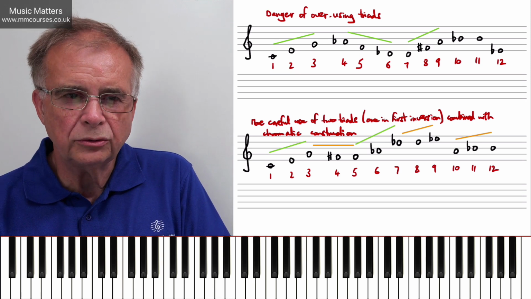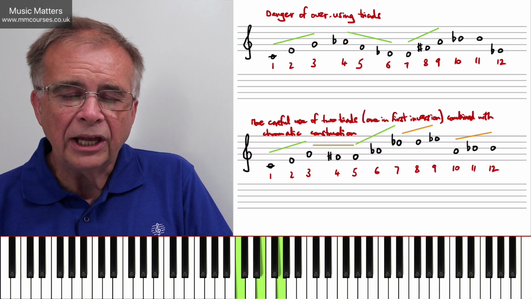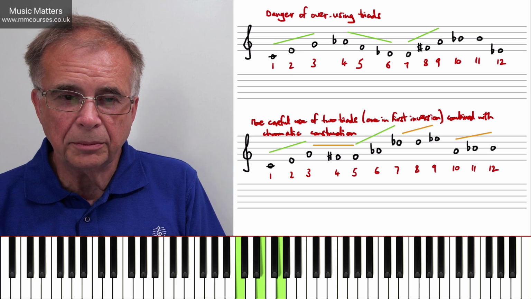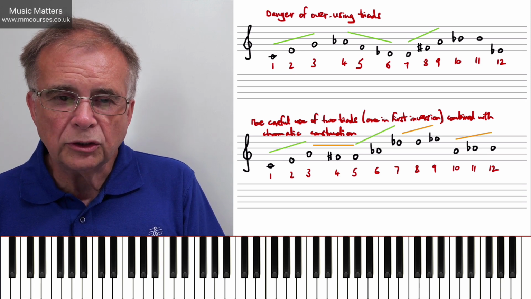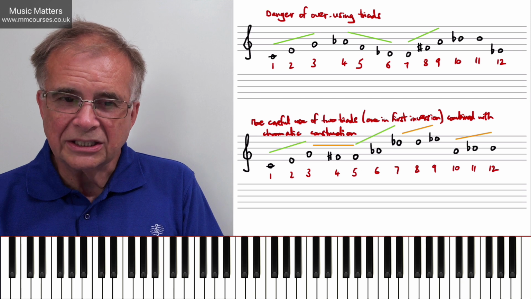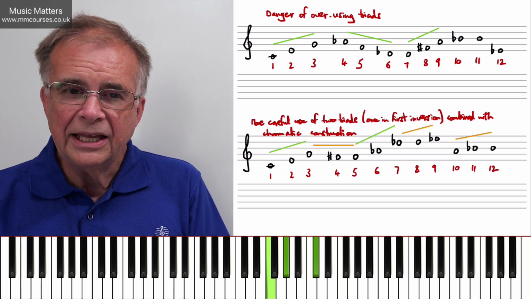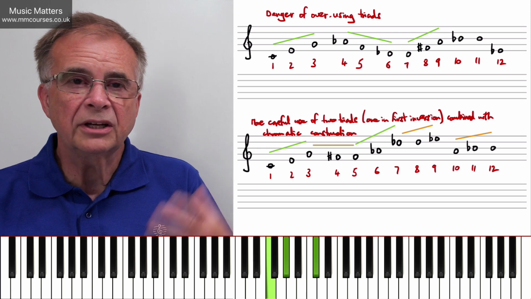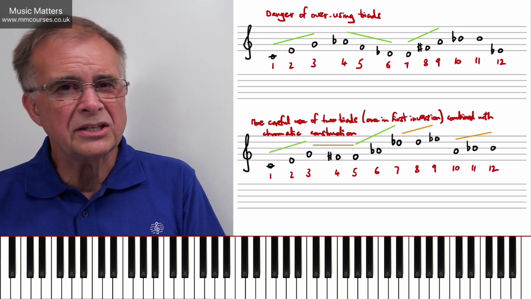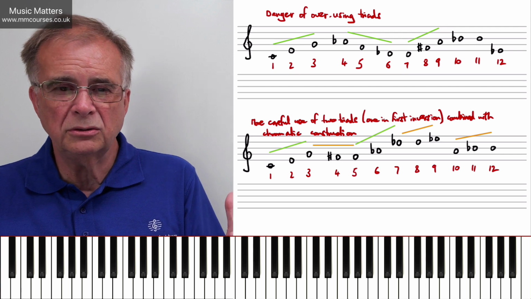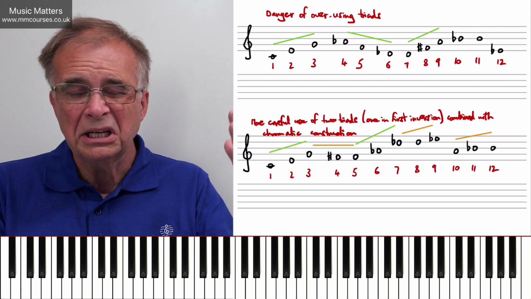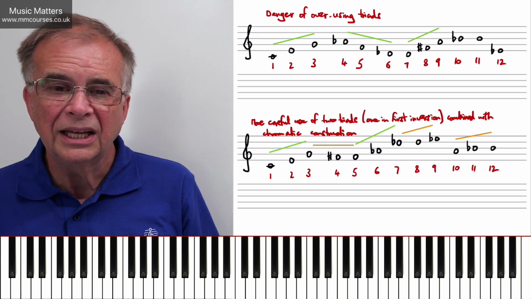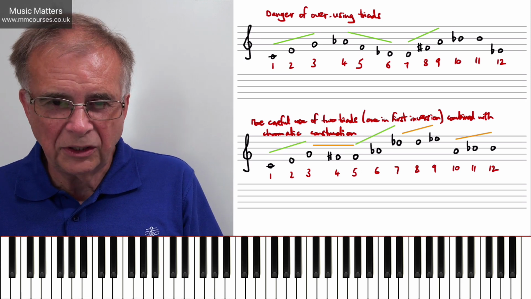So notes 1, 2, 3, outlining the C major triad that we had in the example at the top of the page. But the second triad in green, notes 5, 6 and 7, is D flat major, but instead of using it in root position, I've outlined it in first inversion. So that's an interesting thing to think about, that if you're going to do something with tonal implications, well, one in root position, maybe one in first inversion, is just giving you another option, as it were.